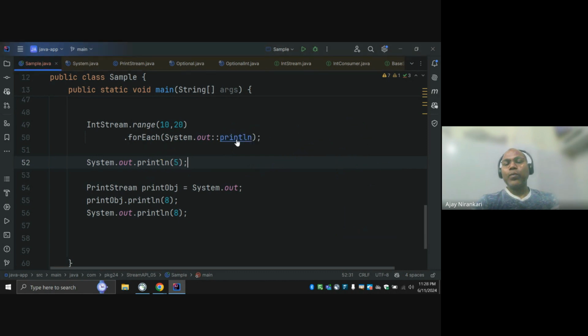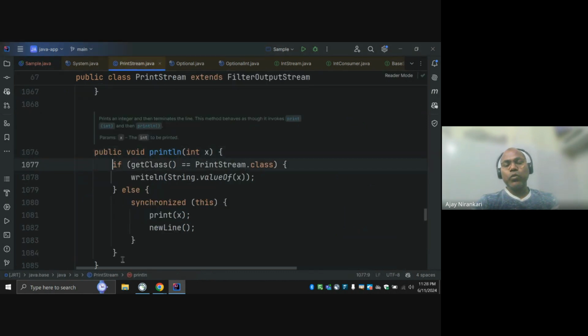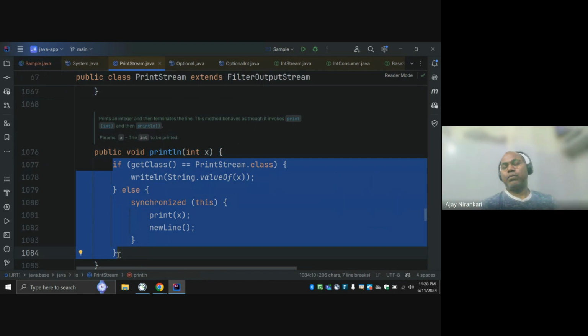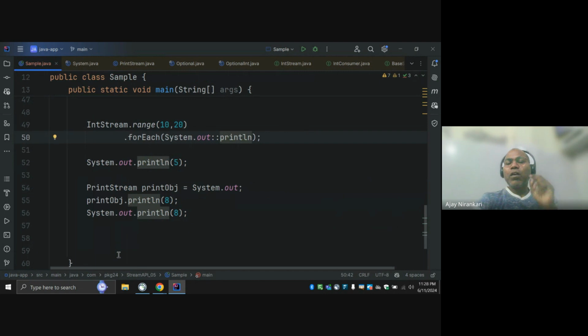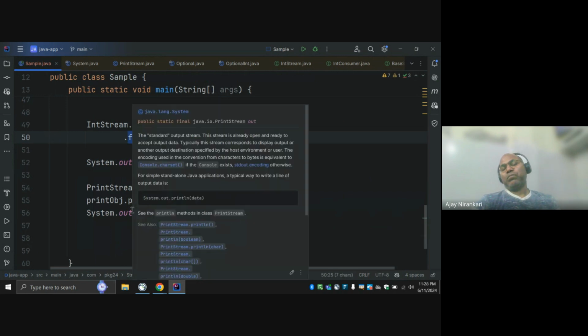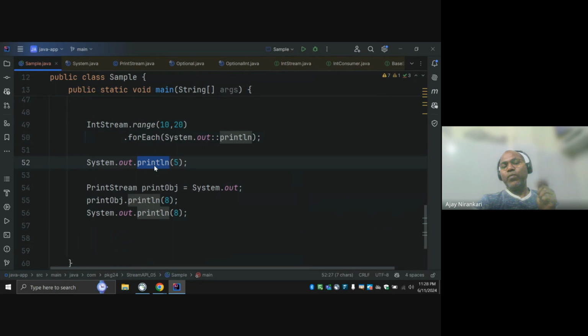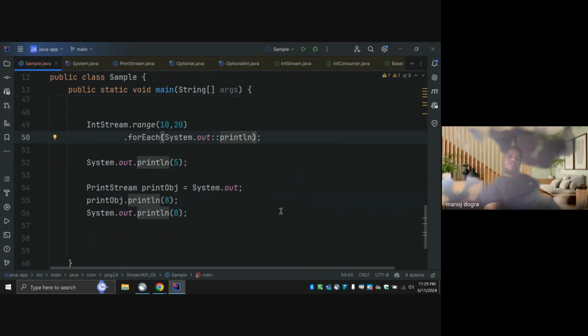Whatever this code is, you are passing the complete code as a parameter. So here you are not calling the code, you are just giving the complete code snippet to this function. Here you call the function. Whenever someone says parenthesis, it means you are calling the method. No parenthesis means you are just passing the code snippet. Is it clear?